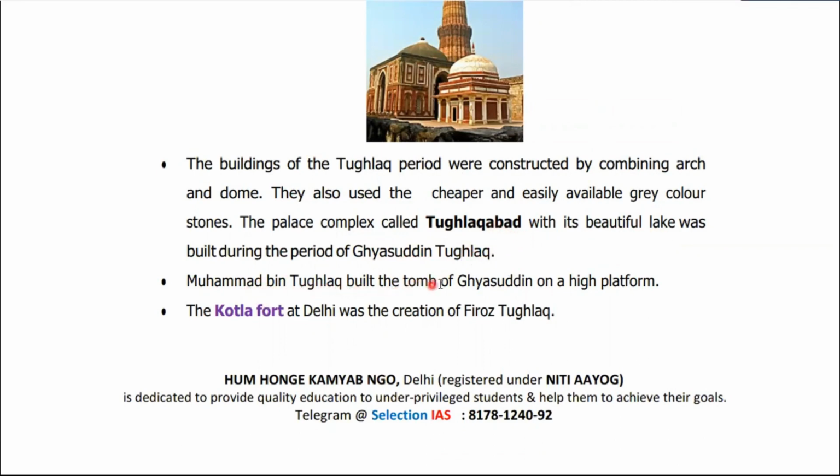Muhammad bin Tughlaq built the tomb of Ghiyasuddin on a high platform. Okay, so see the hypocrisy. Muhammad bin Tughlaq actually killed his father Ghiyasuddin Tughlaq to become the Sultan of Delhi, and after killing him, he built the tomb of his father. The Firoz Shah Kotla in Delhi, there is Kotla Fort also, right? So it was actually created by Firoz Shah Tughlaq.